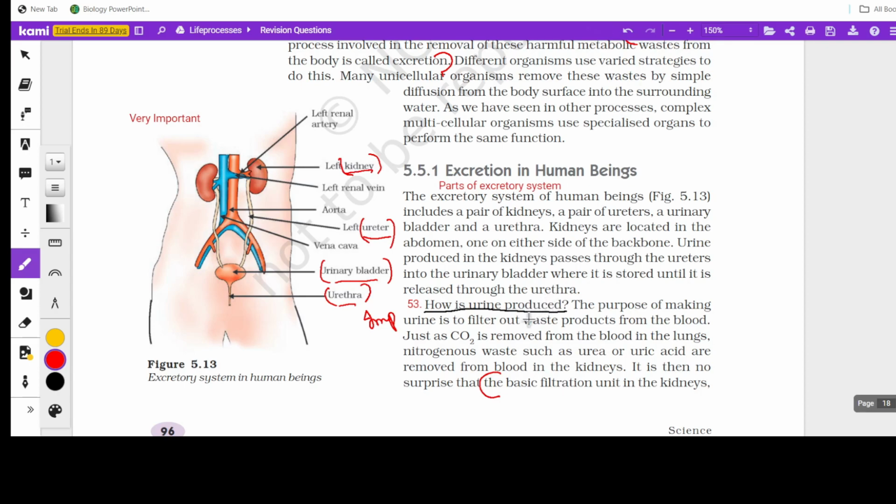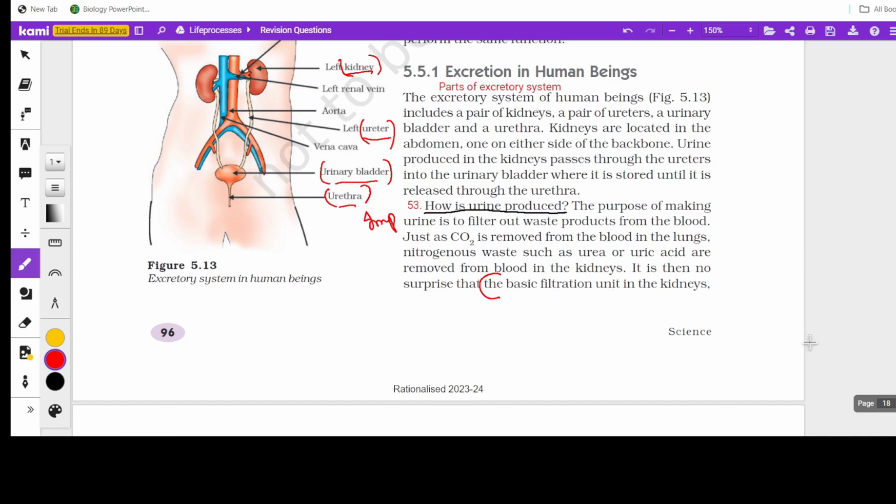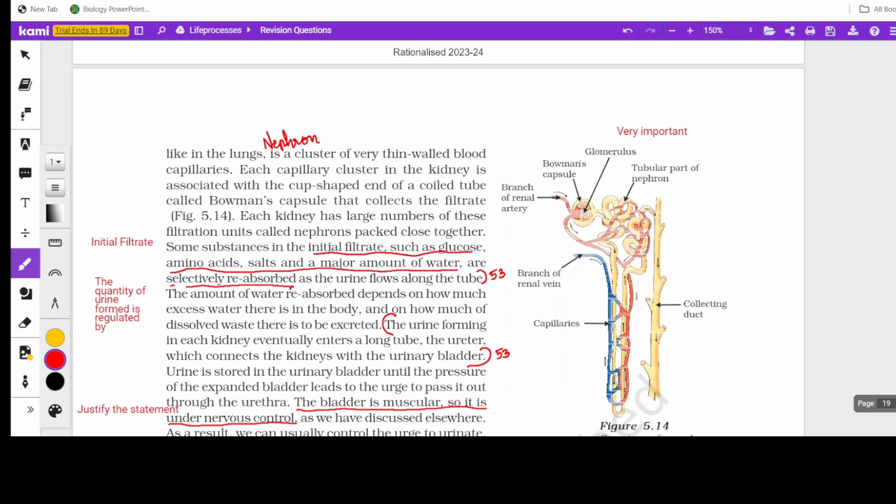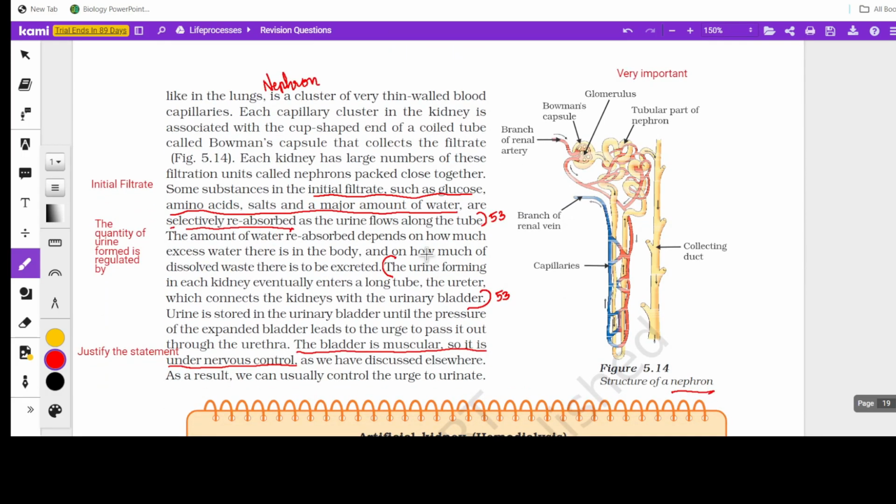Now, how is urine produced? So the answer starts here. The basic filtration unit in the kidney is the nephron. The term nephron is not mentioned in the descriptive area here, but it's mentioned in the diagram, so you must know that term. And the diagram of the nephron is also important. You need not draw this many coils. You can draw it in an easy method.